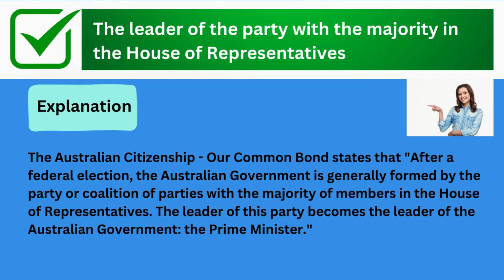The correct answer is the leader of the party with the majority in the House of Representatives. Explanation: Australian Citizenship: Our Common Bond states that after a federal election, the Australian government is generally formed by the party or coalition of parties with the majority of members in the House of Representatives. The leader of this party becomes the leader of the Australian government, the Prime Minister.